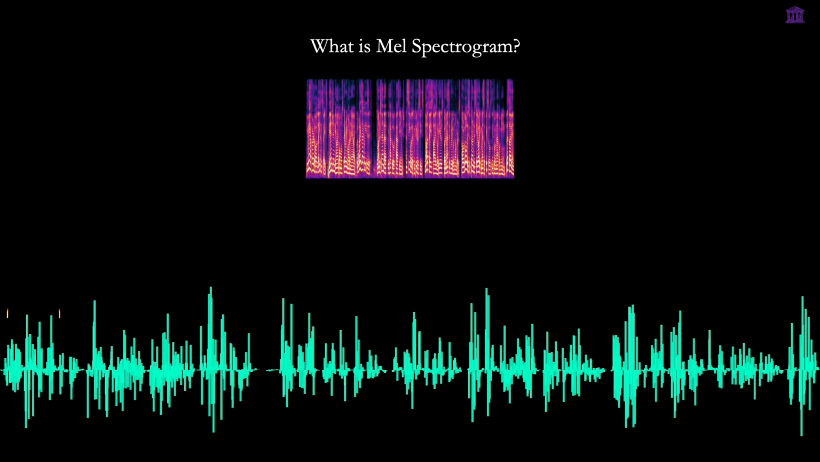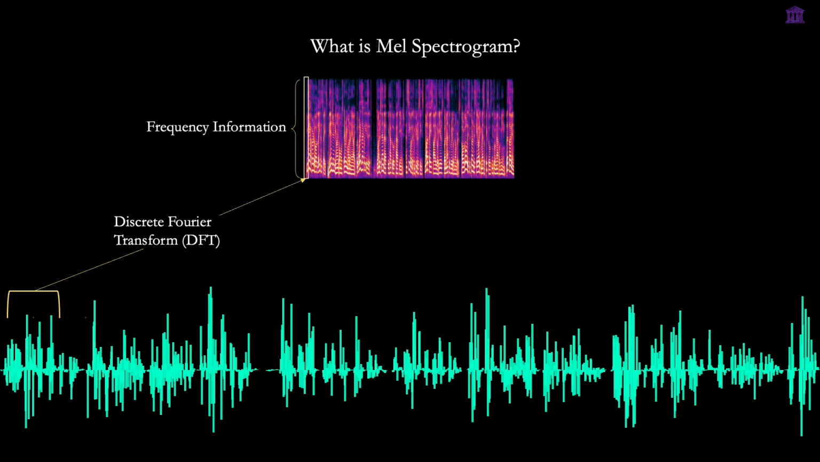To generate a MEL spectrogram, we take small overlapping chunks of our waveform and apply a discrete Fourier transform, or DFT in short. Without going too deep into the math, this essentially extracts the frequency information from the signal. Each chunk gives us a single time frame, capturing the active frequencies within that short window. We apply this DFT across the entire waveform using these small overlapping chunks to generate a standard spectrogram.